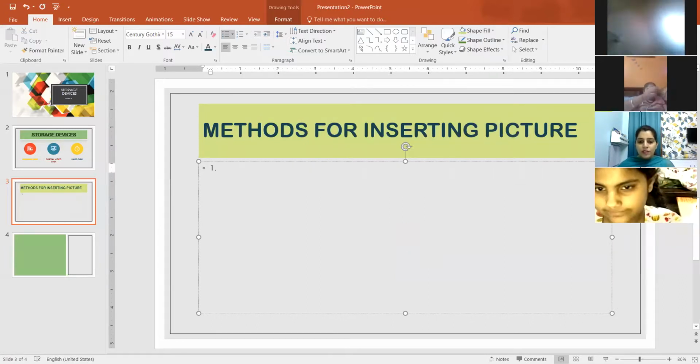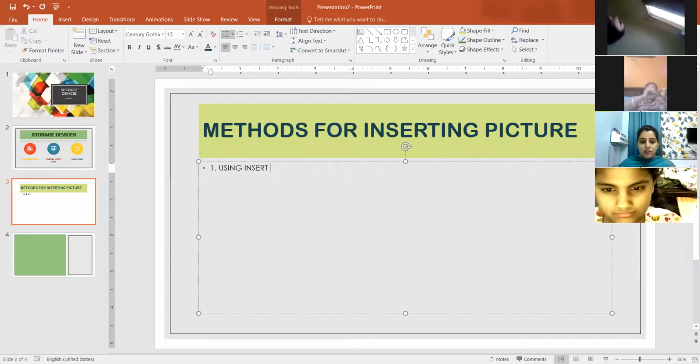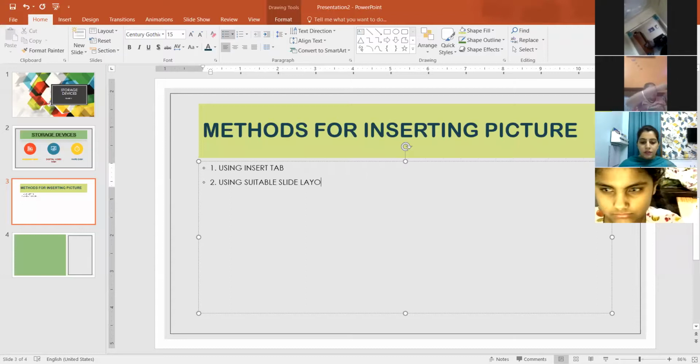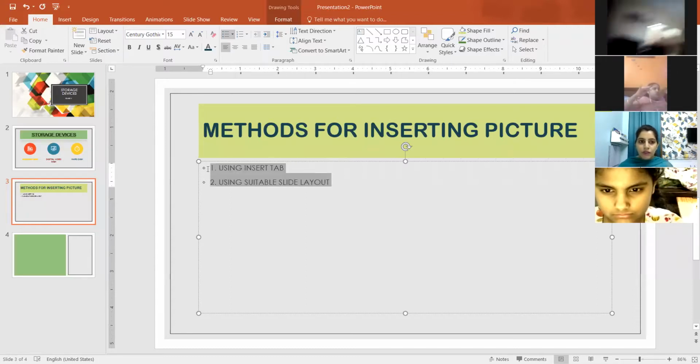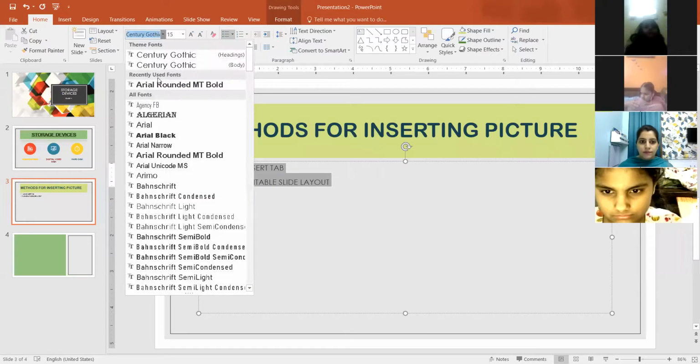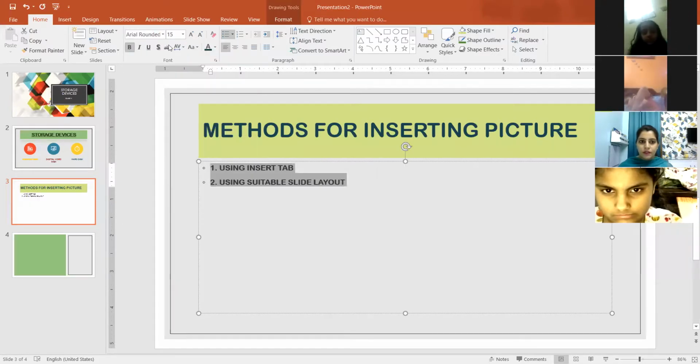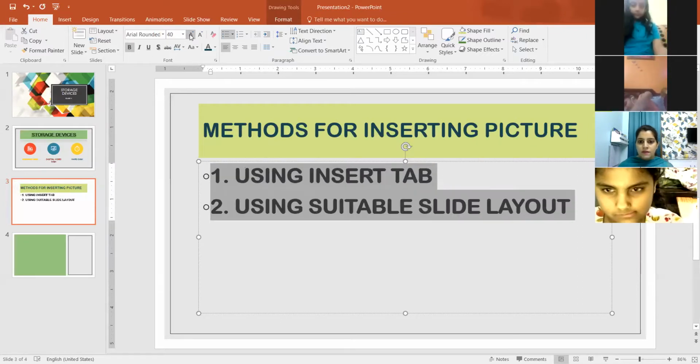I told you the first method is using the insert tab. The second method is using a suitable slide layout. So these are the two methods with the help of which you are able to insert the picture.